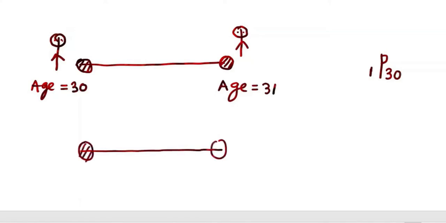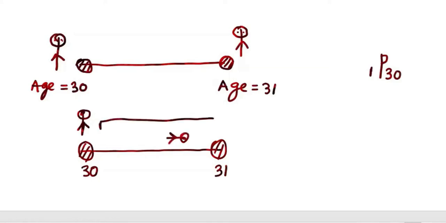Many say it this way, 1P31, but don't say it that way, because this 30 is important, the present age. If this person dies within this year, that is Q, and if there is no death, that is P. P plus Q is 1 always. This is probability.